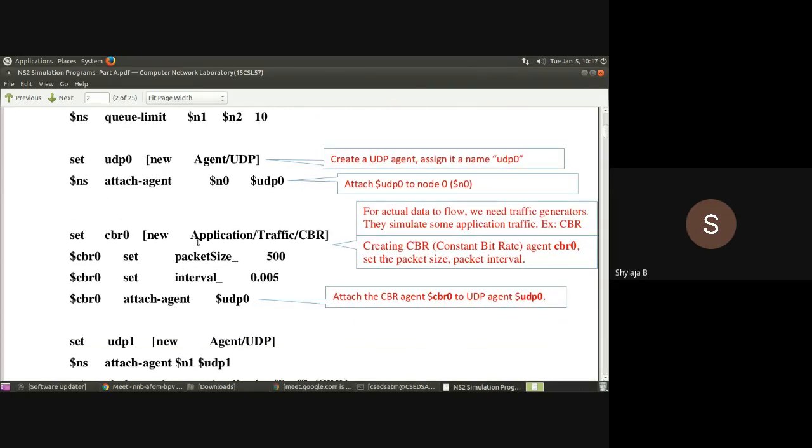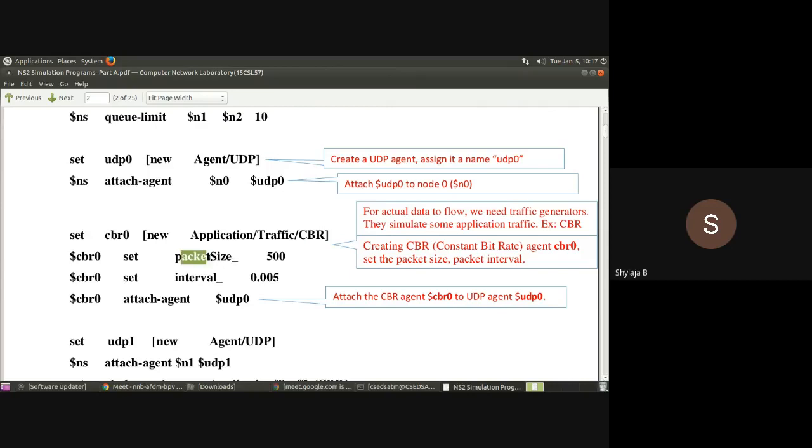Then the next error is here, new. After this, whatever you write here, Application with a capital A, Traffic with T in caps, and CBR with all three letters in capital letters, you have to write. Then while defining the variables packet size and interval, you have to write packetSize, in which S is capital, no space between packet and size.